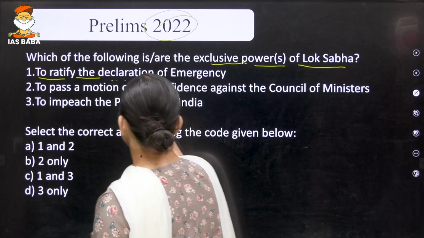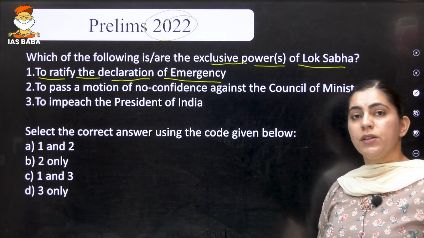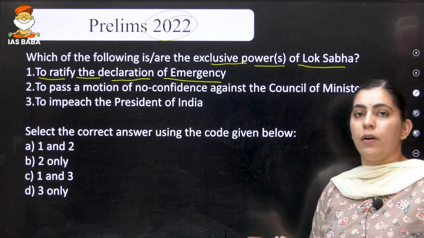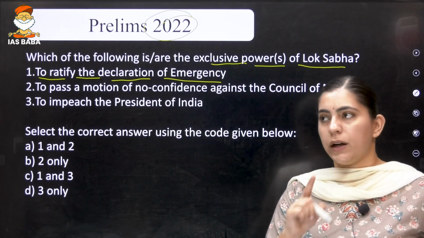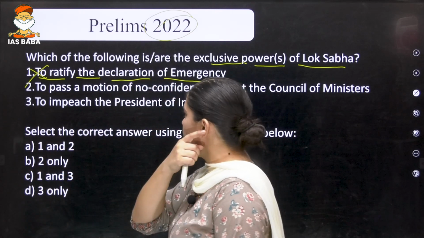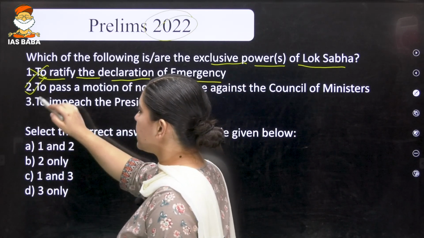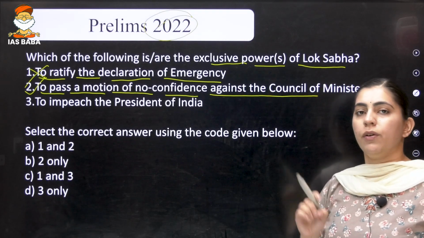To ratify the declaration of emergency, right? Again, emergency can be ratified by both the houses. That is, you require the approval from both the houses within the period of 1 month. So, this is not the exclusive power of the Lok Sabha. The second statement says to pass a motion of no confidence against the Council of Ministers.